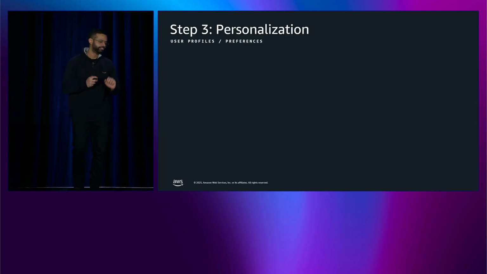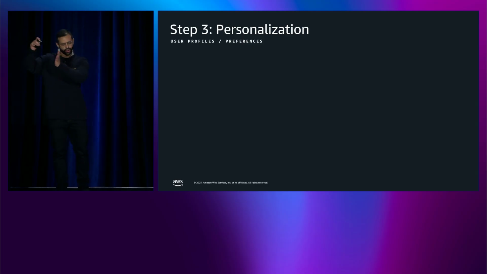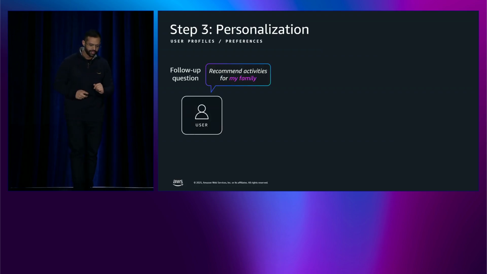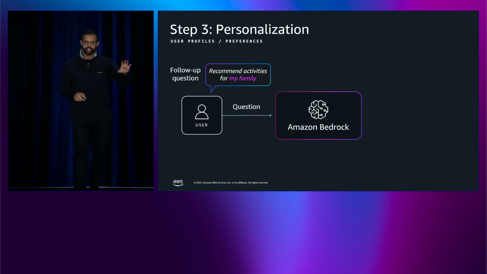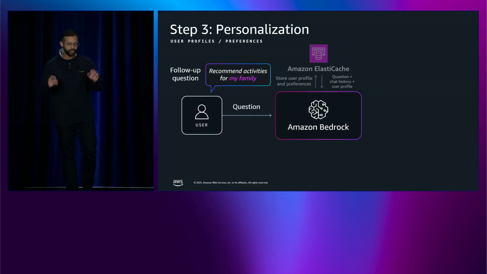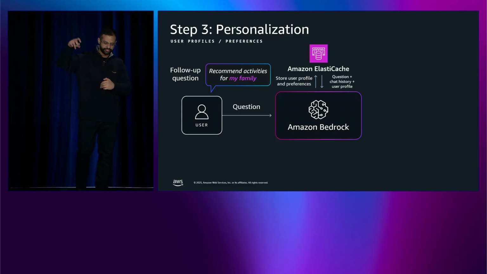So step three is adding that personalization layer. Now we are evolving a little bit beyond the basic conversation history. I ask another follow-up, recommend activities for my family. Now, ElastiCache's role in this case expands. We are now caching user profile data.